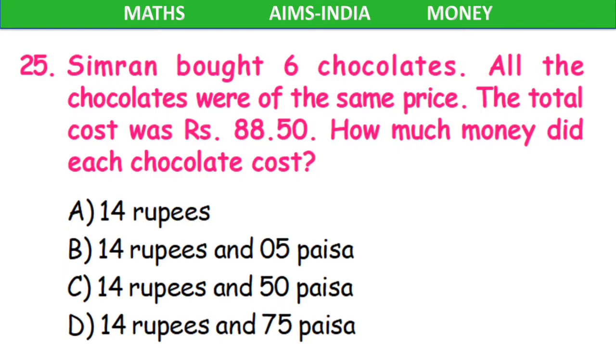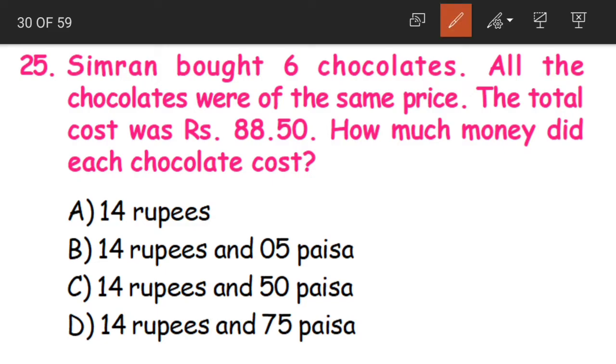Yes. Next, Simran bought 6 chocolates. All the chocolates were of the same price. The total cost was 88 rupees 50 paise. Now how much money did each chocolate cost? Again, we have a division problem here. This 88 rupees 50 paise is the cost of 6 chocolates. Now we need to find out the cost of one chocolate, or each chocolate.